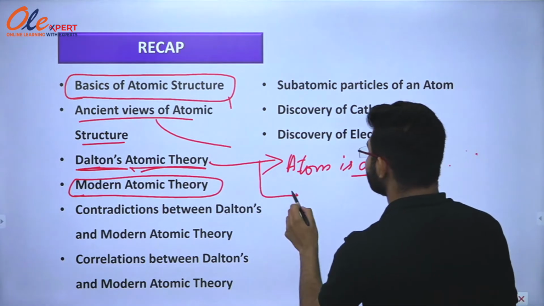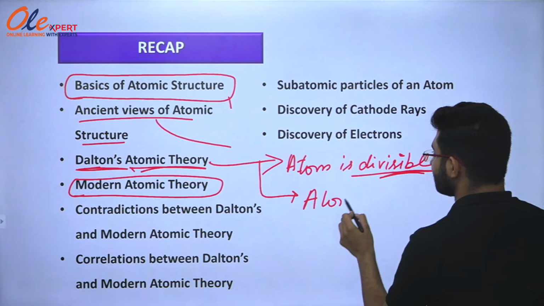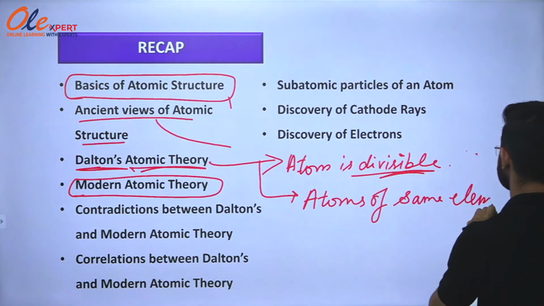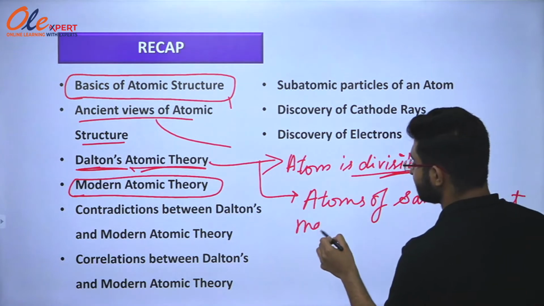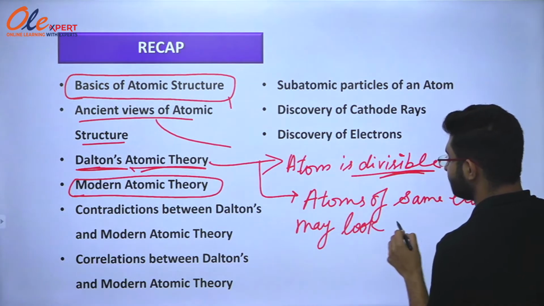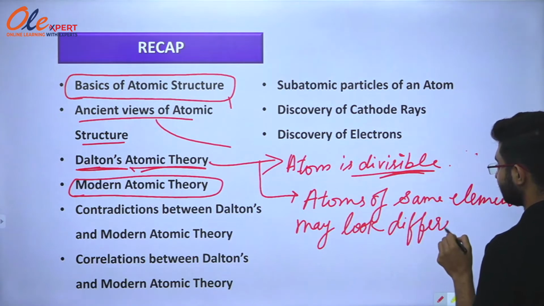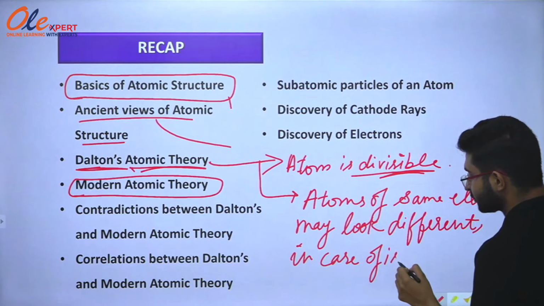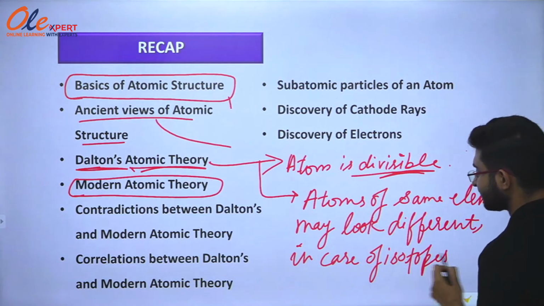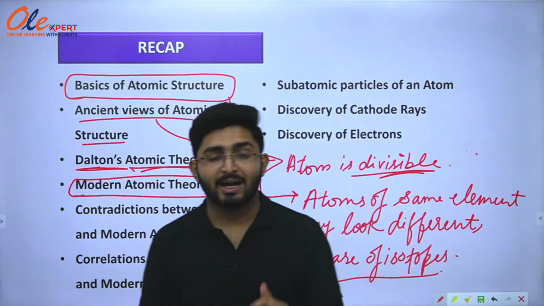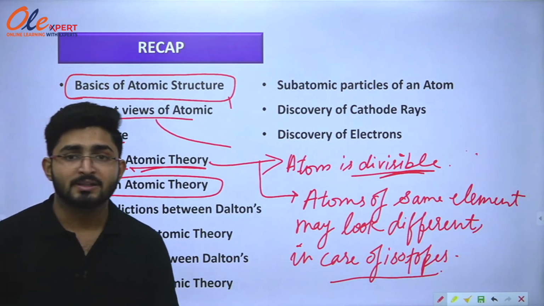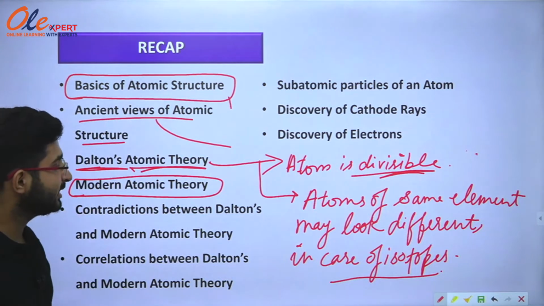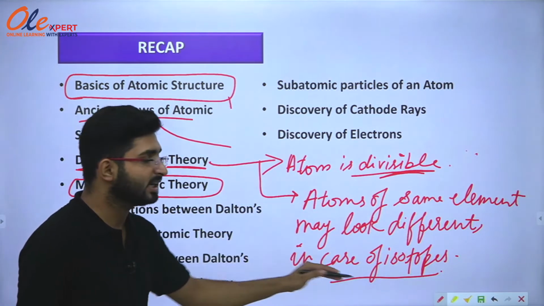The second point that they stated was that atoms of same element may look different in case of isotopes. So they also contradicted the second postulate of Dalton's atomic theory, that atoms of same element are identical.